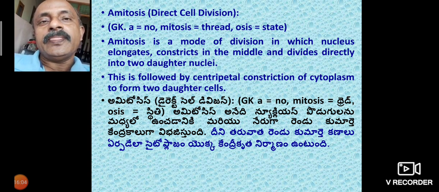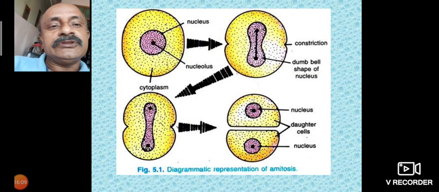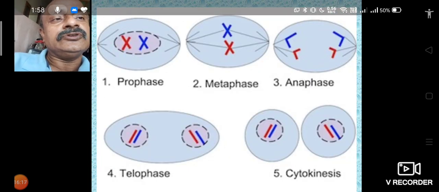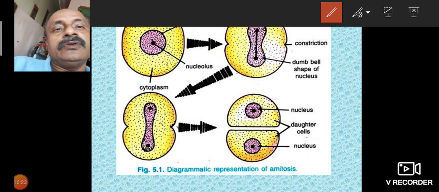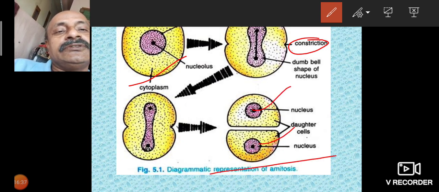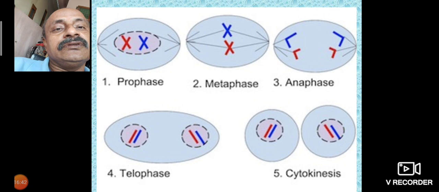Indirect cell division has two subdivisions. The first one is interphase. The second one is the dividing phase. This is a diagrammatic representation of the cell division: the cytoplasm constricts, and two daughter cells are formed. Here the two nuclei are shown in the diagram.